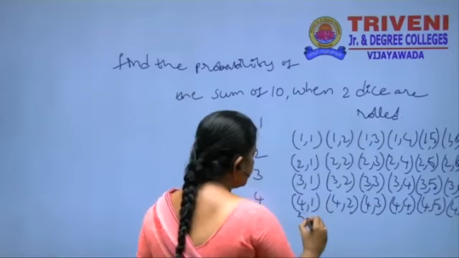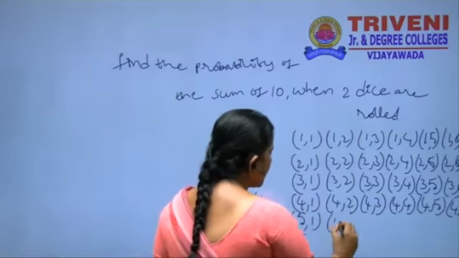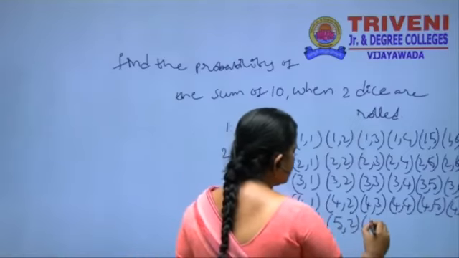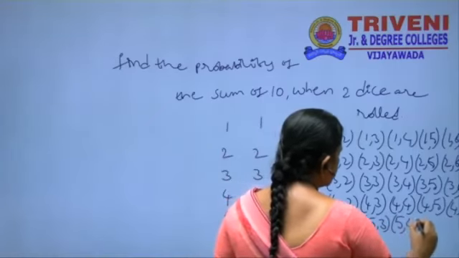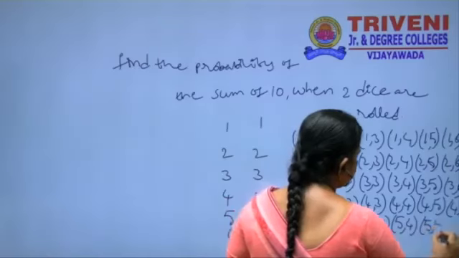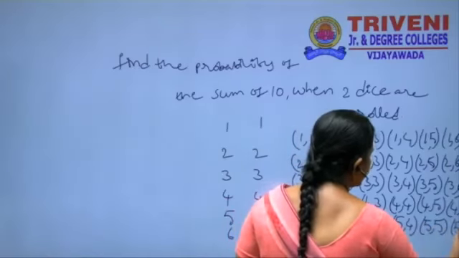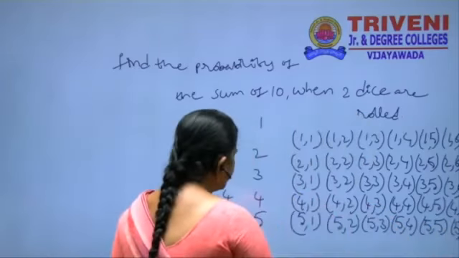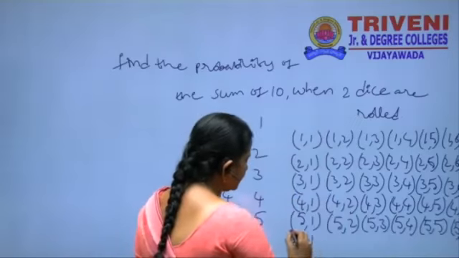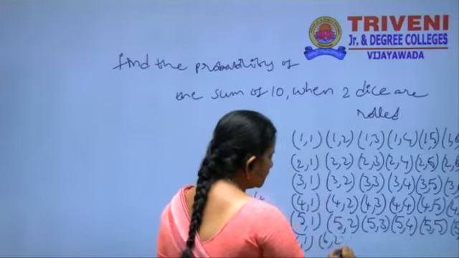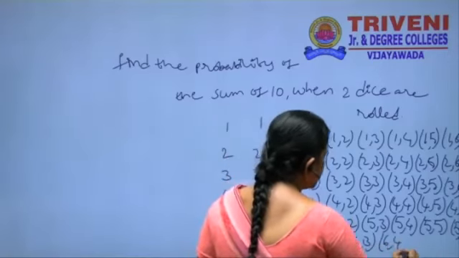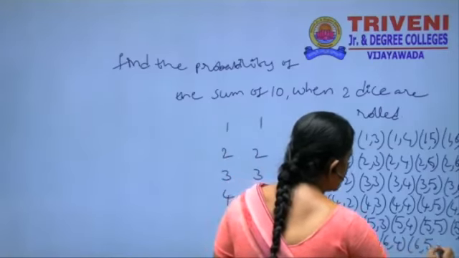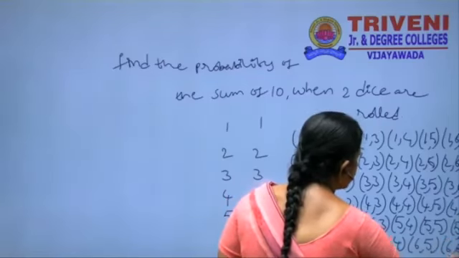And again 5, 1, 5, 2, 5, 3, 5, 4, 5, 5 and 5, 6. Again the last one is 6: 6, 1, 6, 2, 6, 3, 6, 4, 6, 5 and 6, 6.